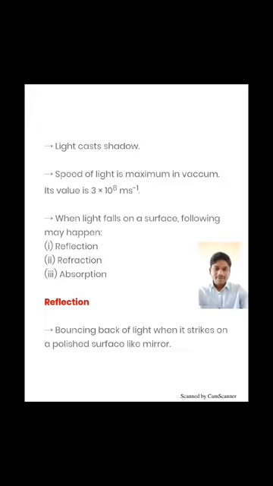Next, the speed of light is maximum in vacuum. Vacuum is where there is no air. If you remove all the air from a particular container, then that container is said to have vacuum. So the speed of light is maximum in vacuum, that is 3 into 10 to the power 8 meter per second. And the speed of light in air is slightly less than that in vacuum, okay, because of the air particles.